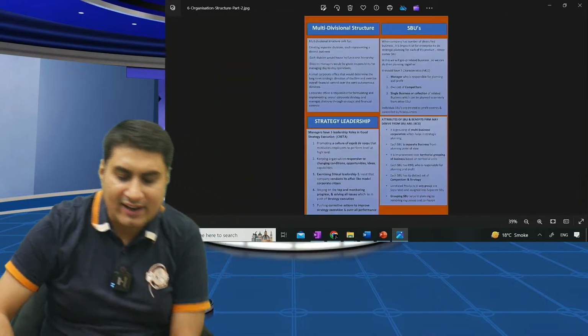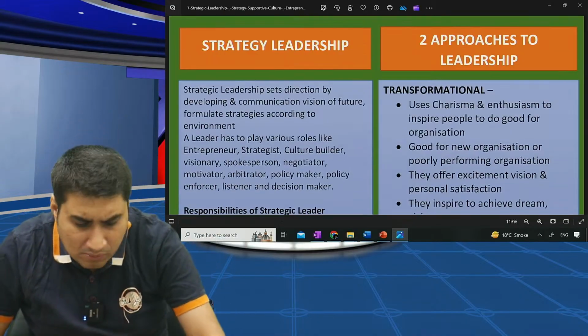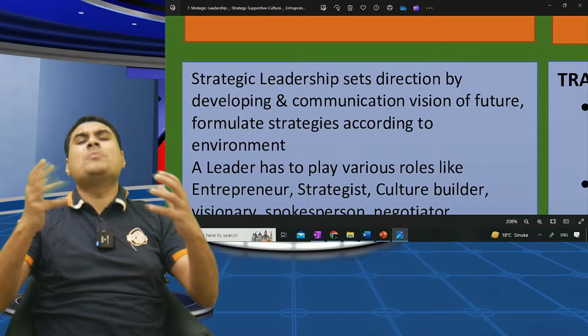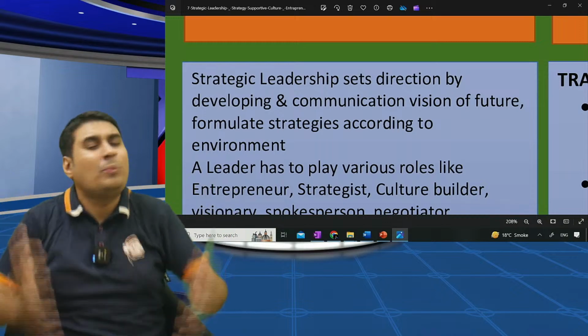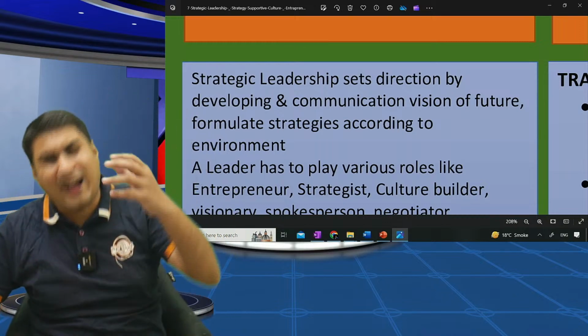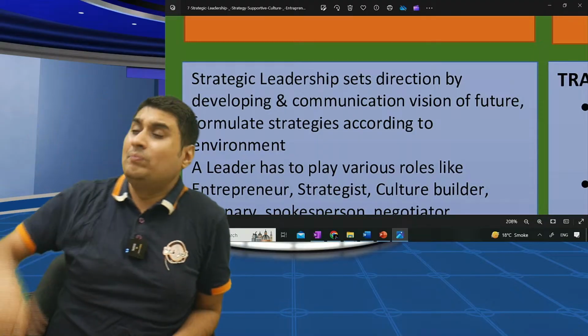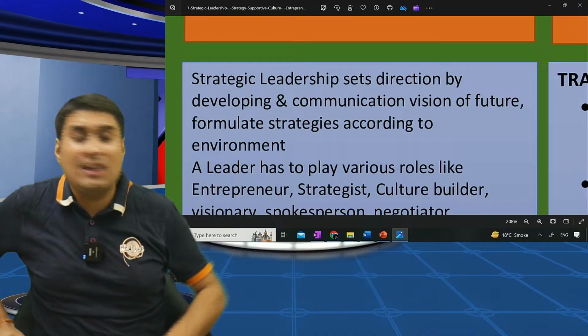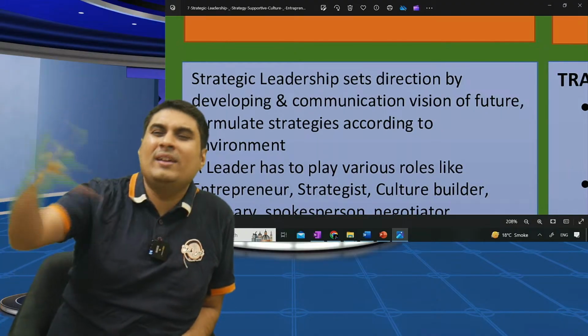Next is strategic leadership. What do you mean by the word leader? Leader is the one who gives direction to the company. They communicate vision, mission, goal, objective. A leader is a culture builder, entrepreneur, motivator, arbitrator, problem solver, negotiator, grower, visionary, believer. There are so many great leaders.